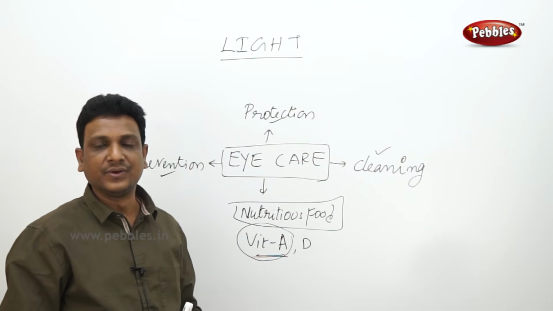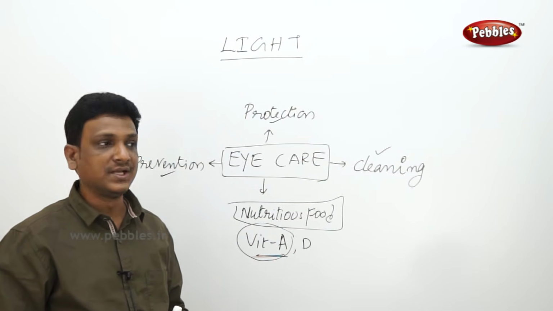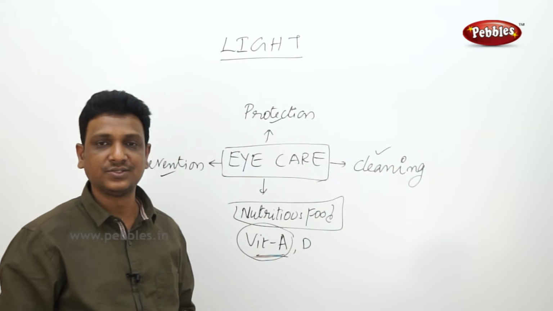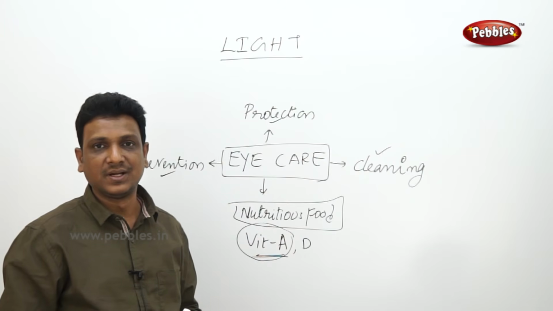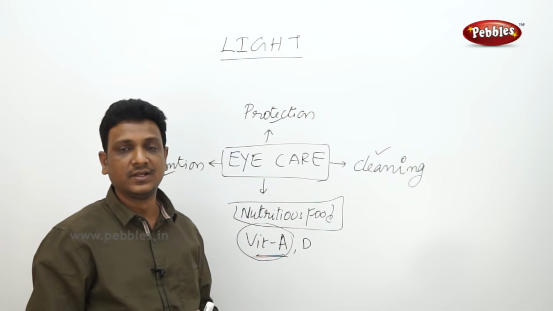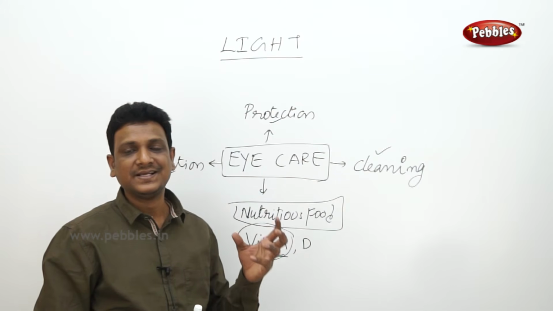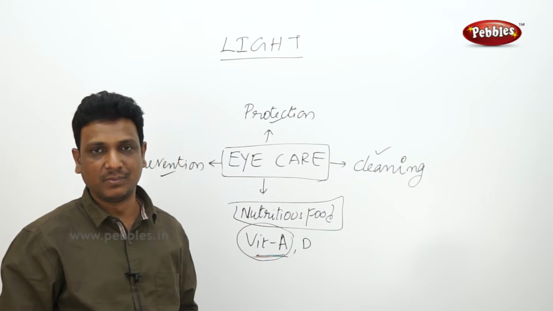You can ask any blind person about the pain they feel. They cannot see anything, they cannot enjoy. You can enjoy every color, every object around you. You can enjoy flowers, gardens, movies. Everything you can enjoy and see, but a blind person cannot see the world. The persons who are visually challenged, that means they have vision problems.